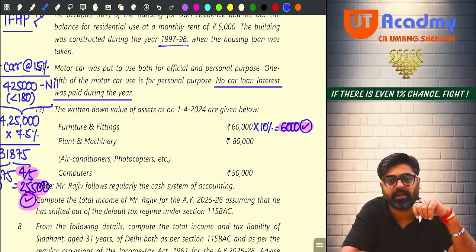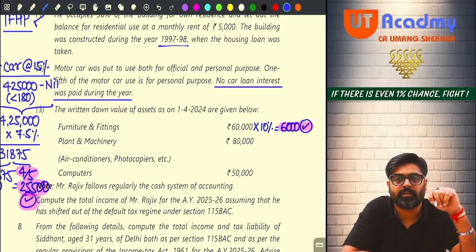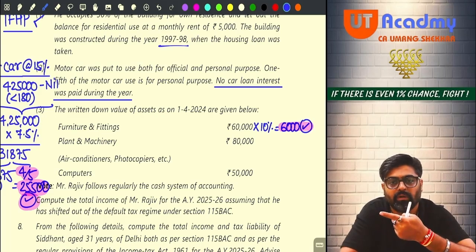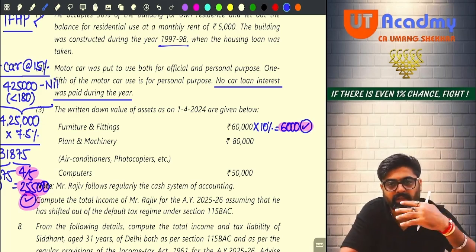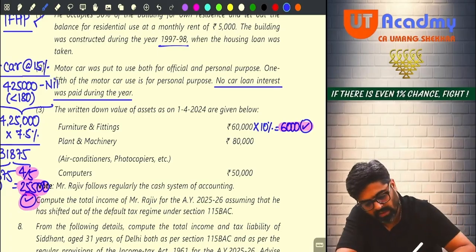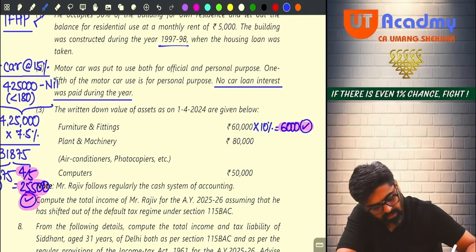Please check the payment side. Any air conditioner purchase, photocopiers purchased? No purchases, sir. Receipt side. Any sold? No. So there is no addition, there is no deletion.